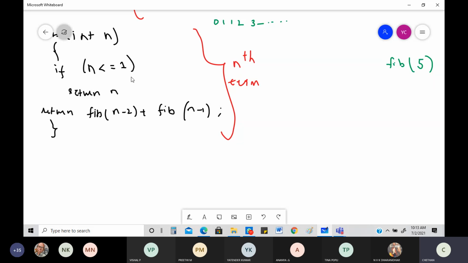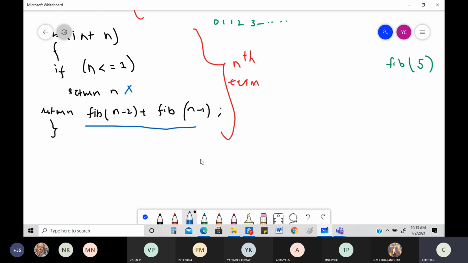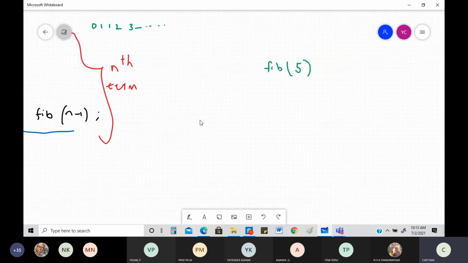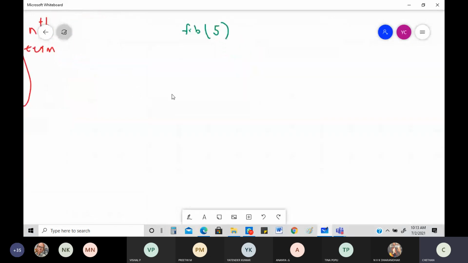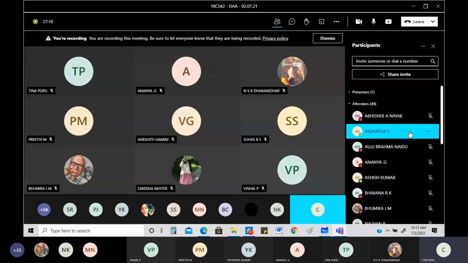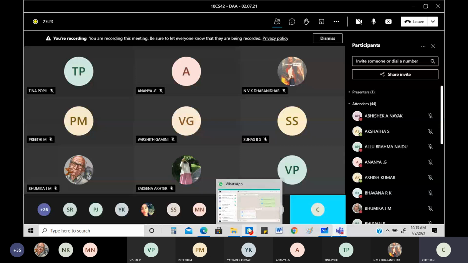But n is 5, so n is greater than 1. So you are not going to use this statement, but you are going to use the other statement. We are going to figure out the value of Fibonacci of 5 using the recursive statement.